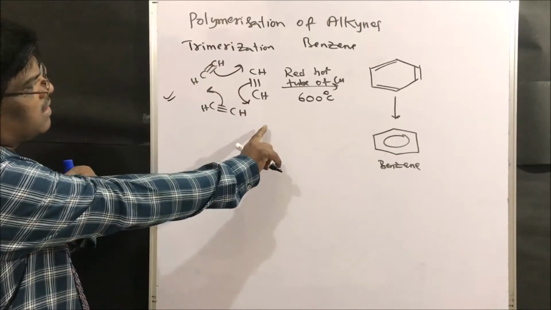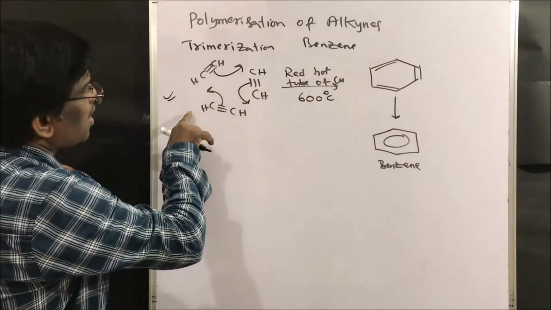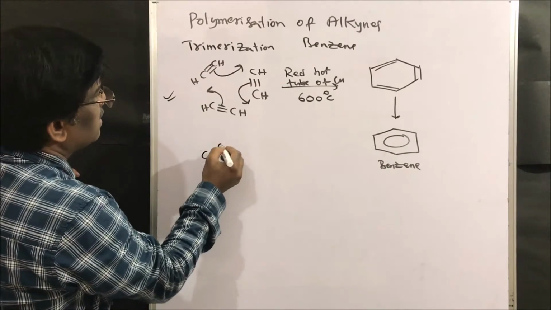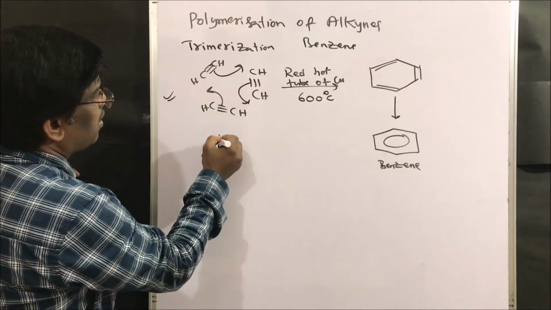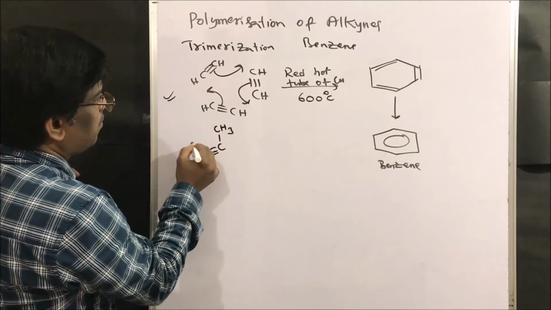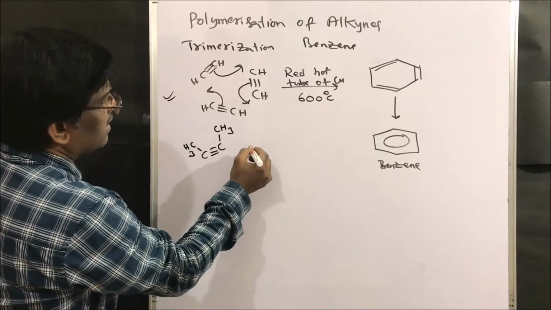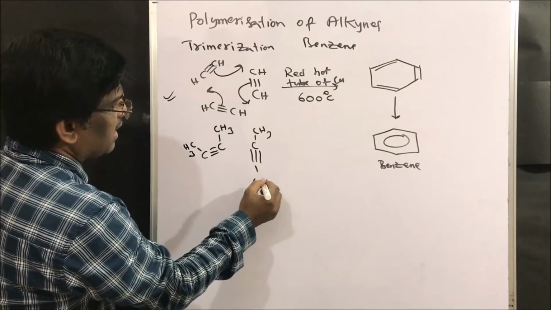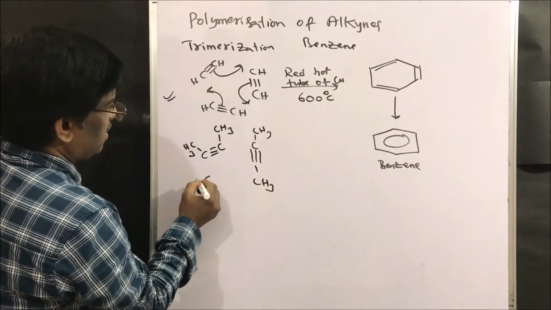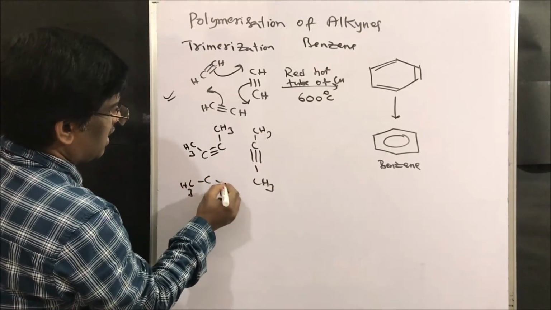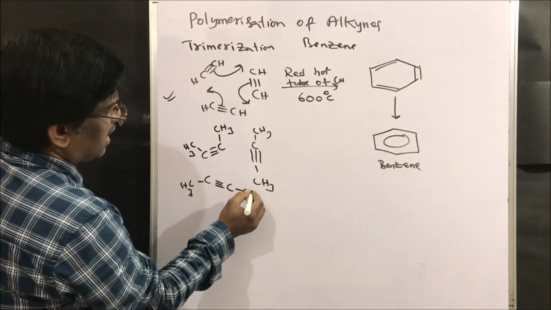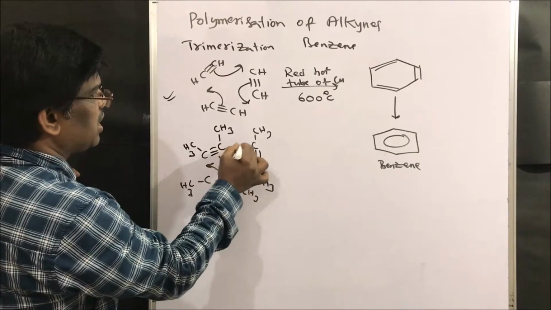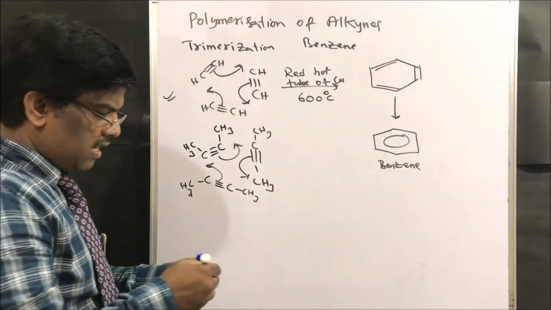So instead of this, if I use methyl group, same compound, C triple bond C, methyl here, right? C, methyl here, and C, methyl here, and triple bond C, methyl here. So what I am going to get? Same benzene, hexamethyl.